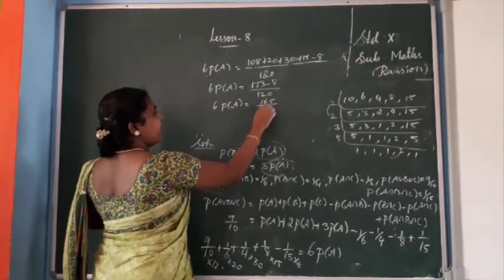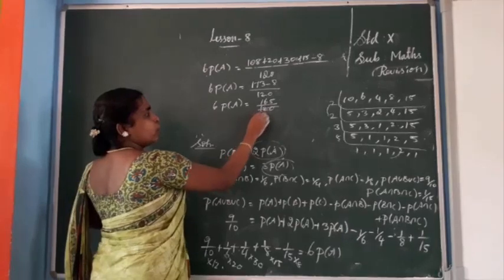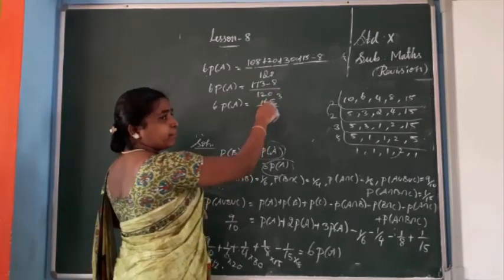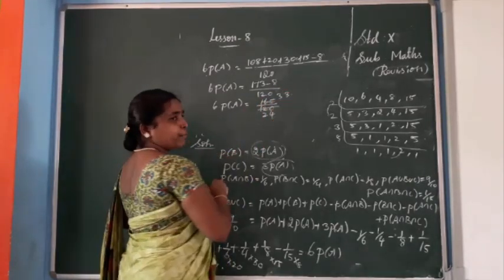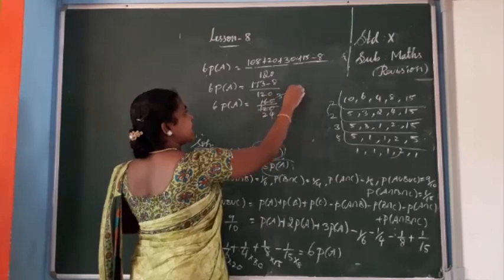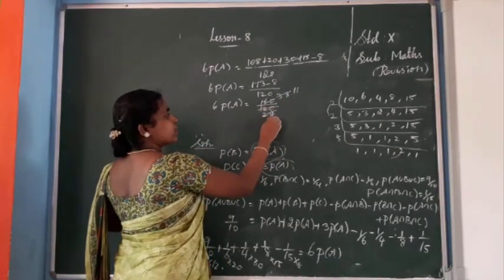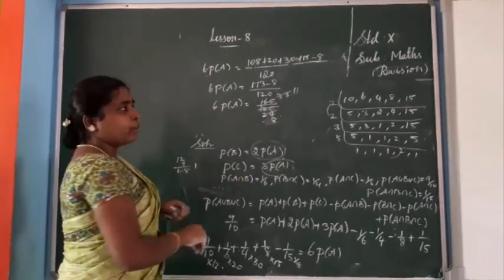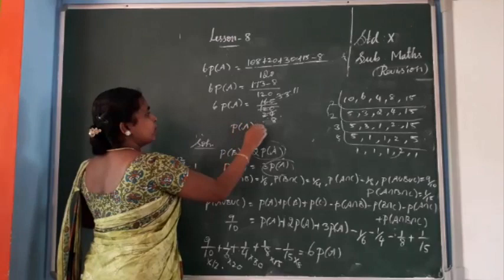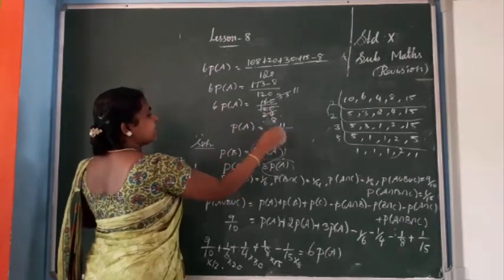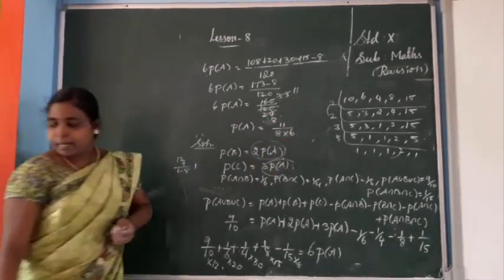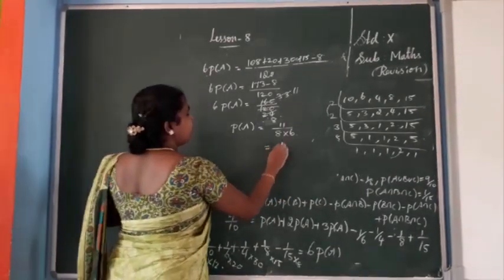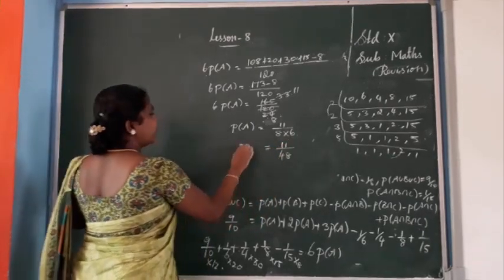Okay, 165 by 120. So you can use the 5 table: 3 5s are 15, 4 5s are 20, 3 5s are 15. Then the 3 table: 1 3 is 3, 8 3s are 24. Then P of A equals 11 by 8. This 6 also we take to this side, so it will come in the denominator. So 11 by 6 8s are 48. So 11 by 48. Okay, this is the value of P of A.